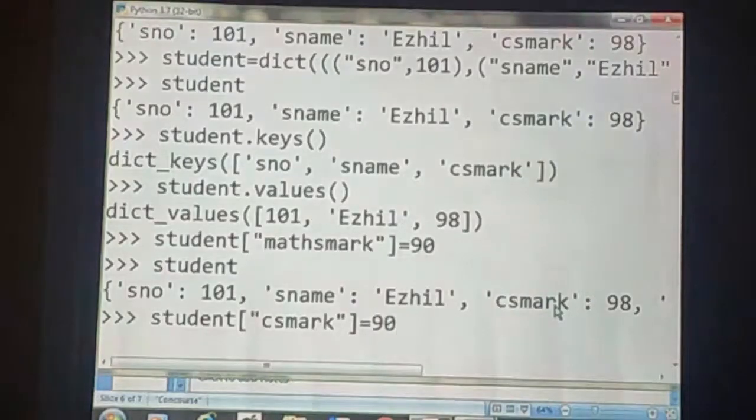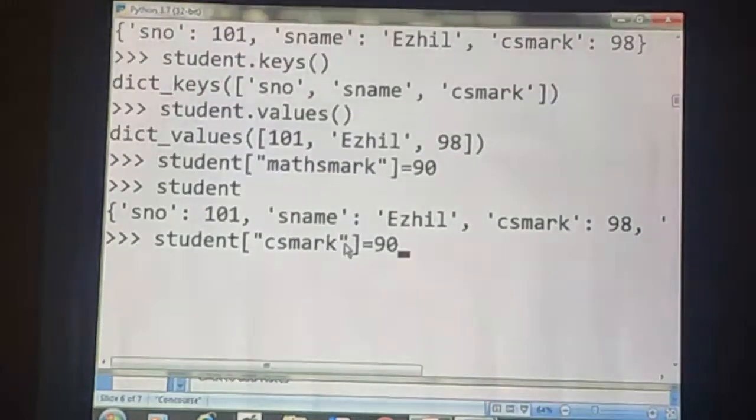90. Actually what I have done here, I am trying to add a new key value pair to the dictionary student. But if the key already exists in the dictionary, what will happen? It just updates the value of the existing key. Let us see what will happen.